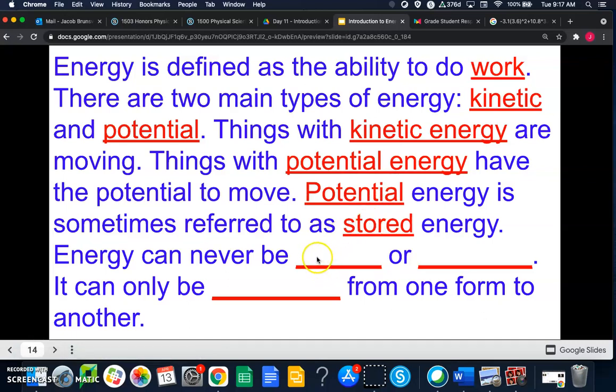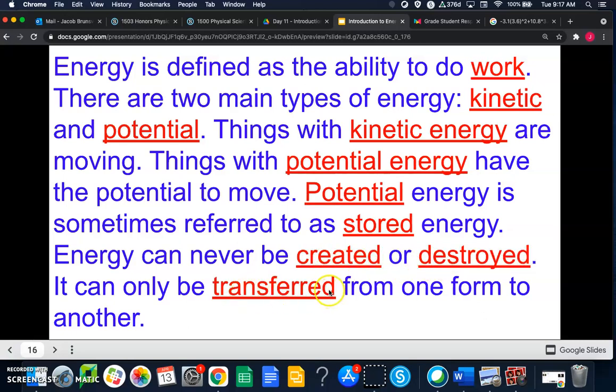And then the last thing that I want you to know is that energy can never be created or destroyed. It can only be transferred or converted from one form to another. And we'll see that in today's lesson.